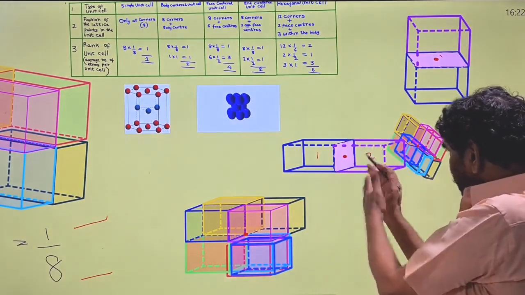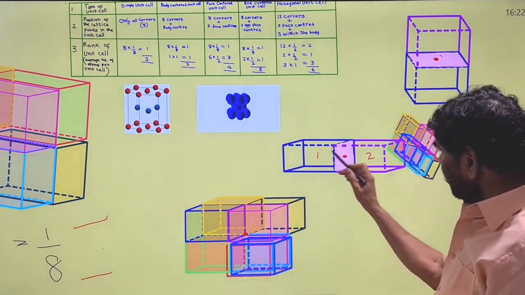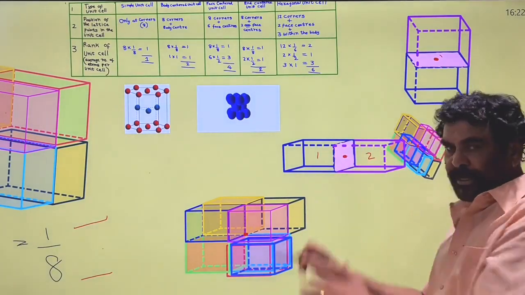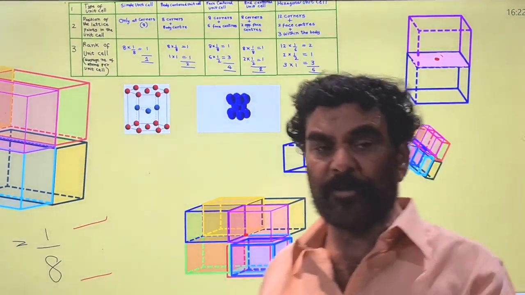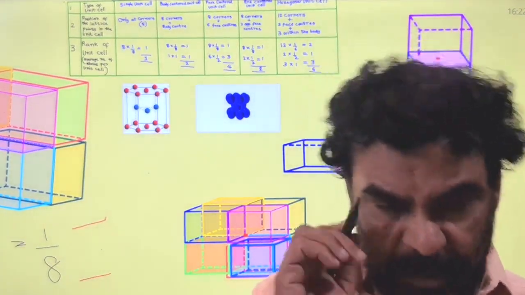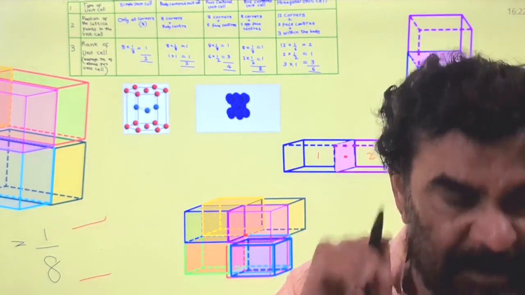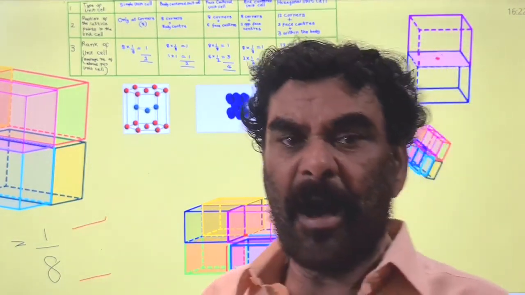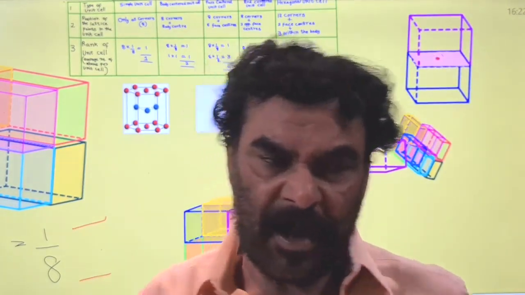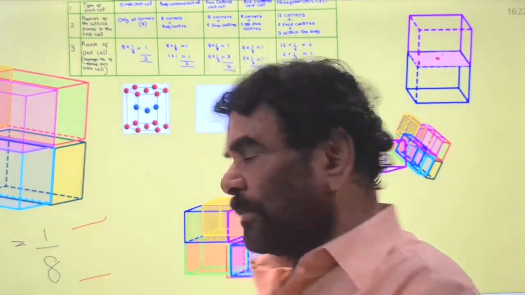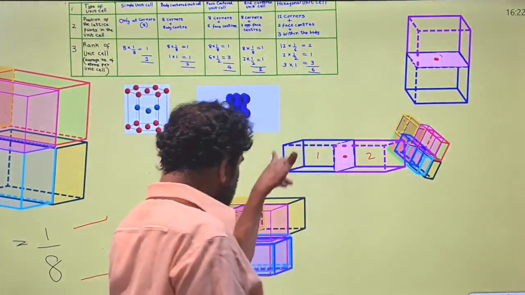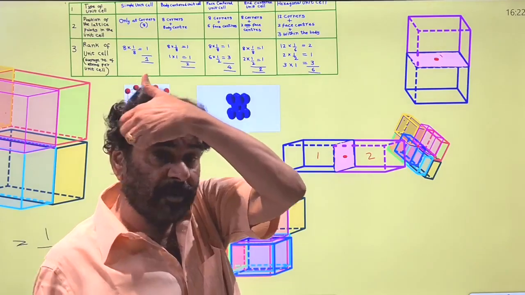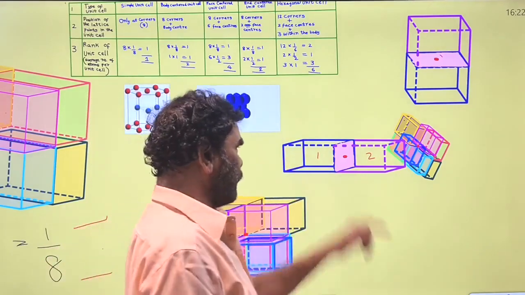So this is the partition, and this is the face center atom. It is common to both; for each unit cell, its contribution is only half. Therefore, if the lattice point is present on the face center, only half of it is contributed to the given unit cell, and the remaining half to the other. So the number of atoms on the face centers into half is the number of atoms contributing to the formation of that unit cell.